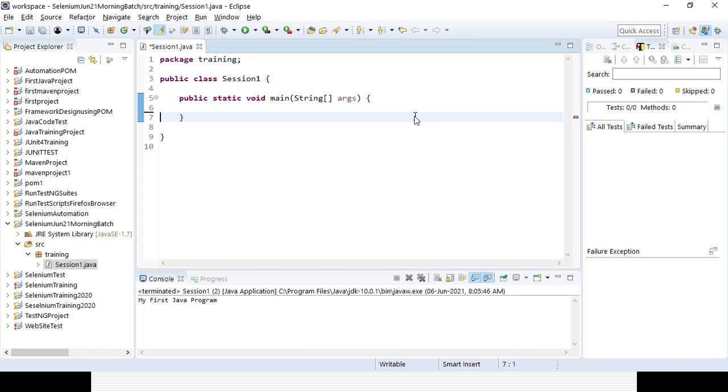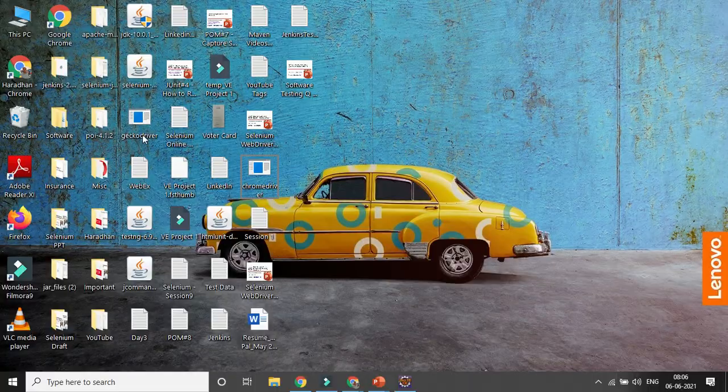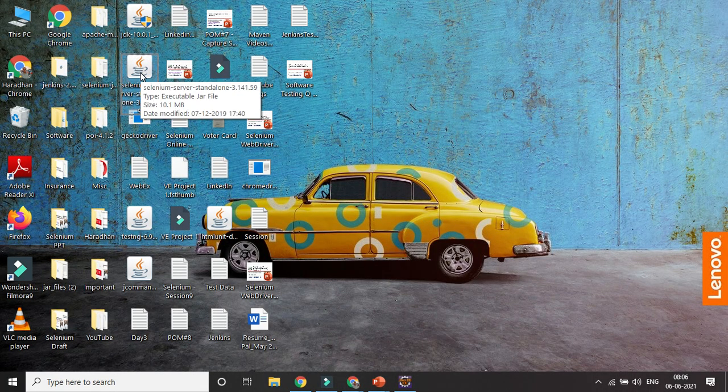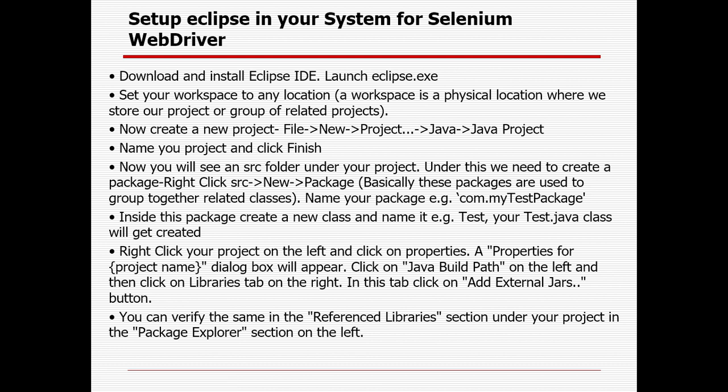So I already created my workspace, I have created my project, my package, and my class. Then I will associate the Selenium jar file, right? This is my next step. So I have installed Java, any version above 1.8. I have already installed Eclipse. It can be any IDE; it can be the Eclipse IDE, or it can be the IntelliJ IDE.